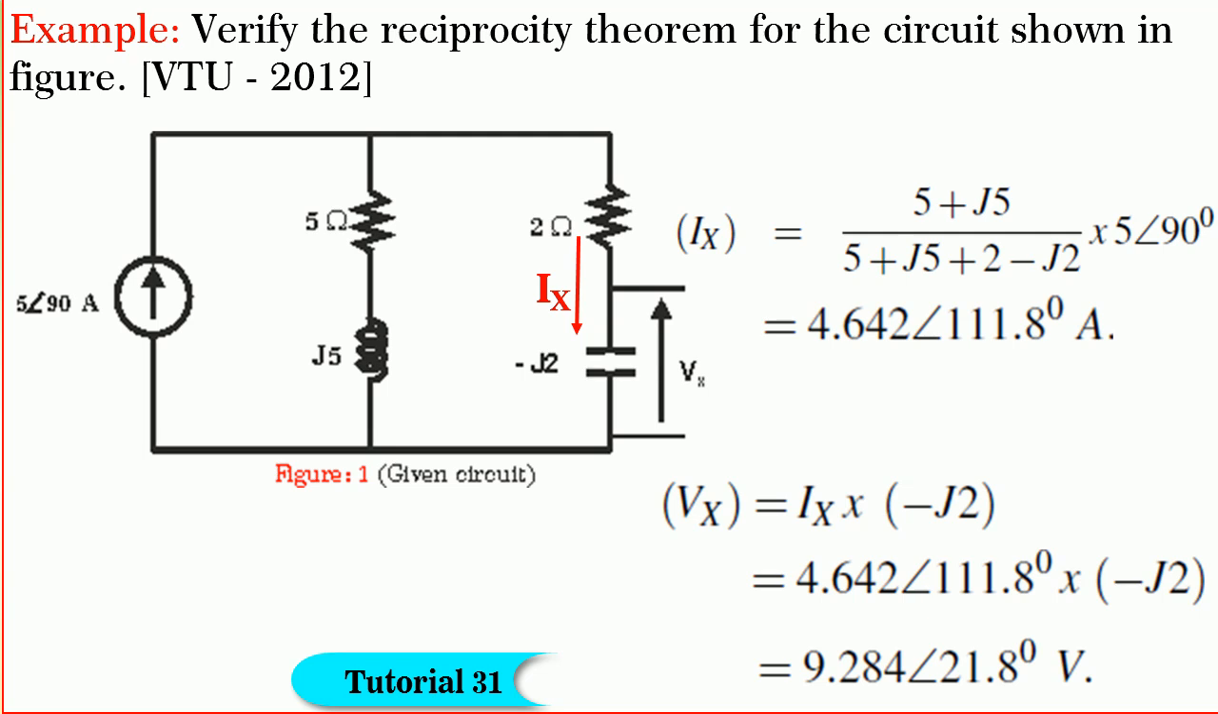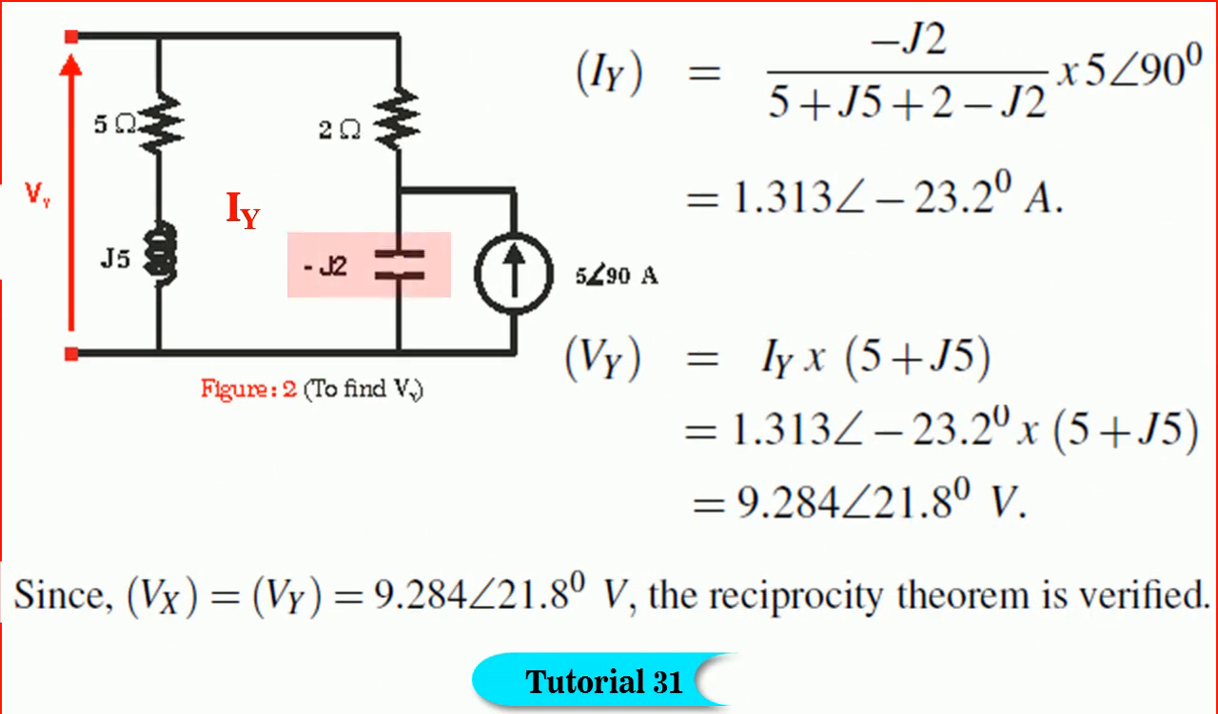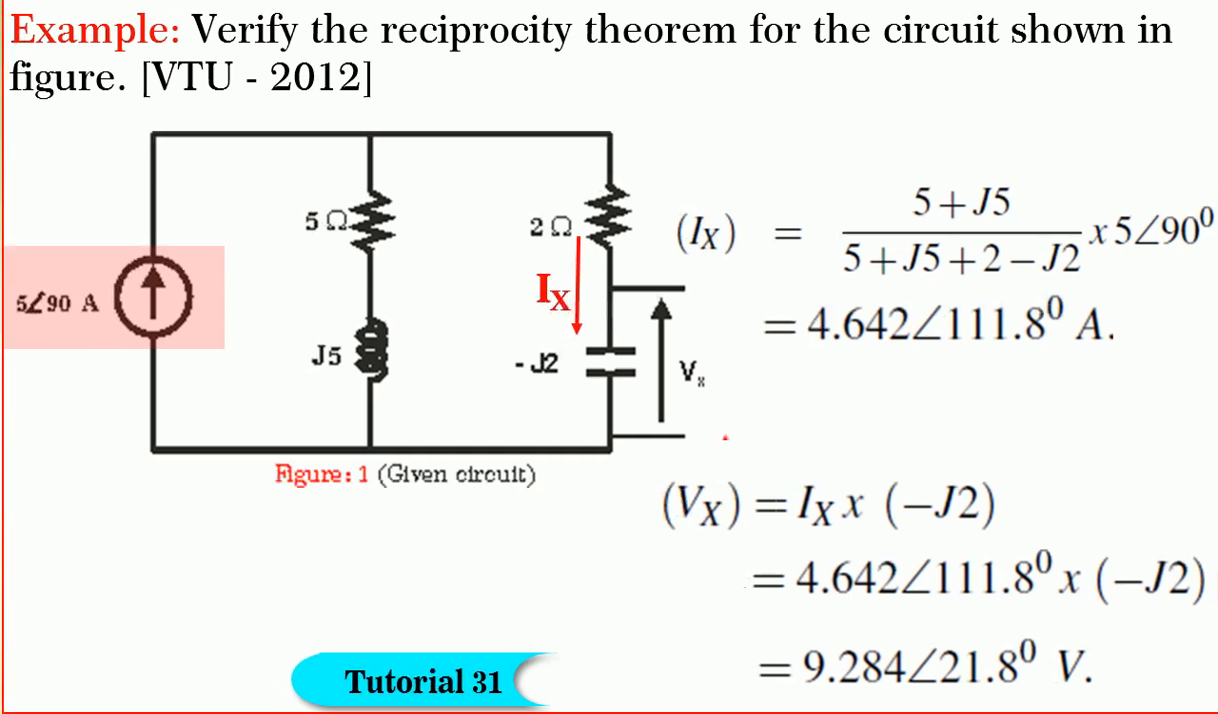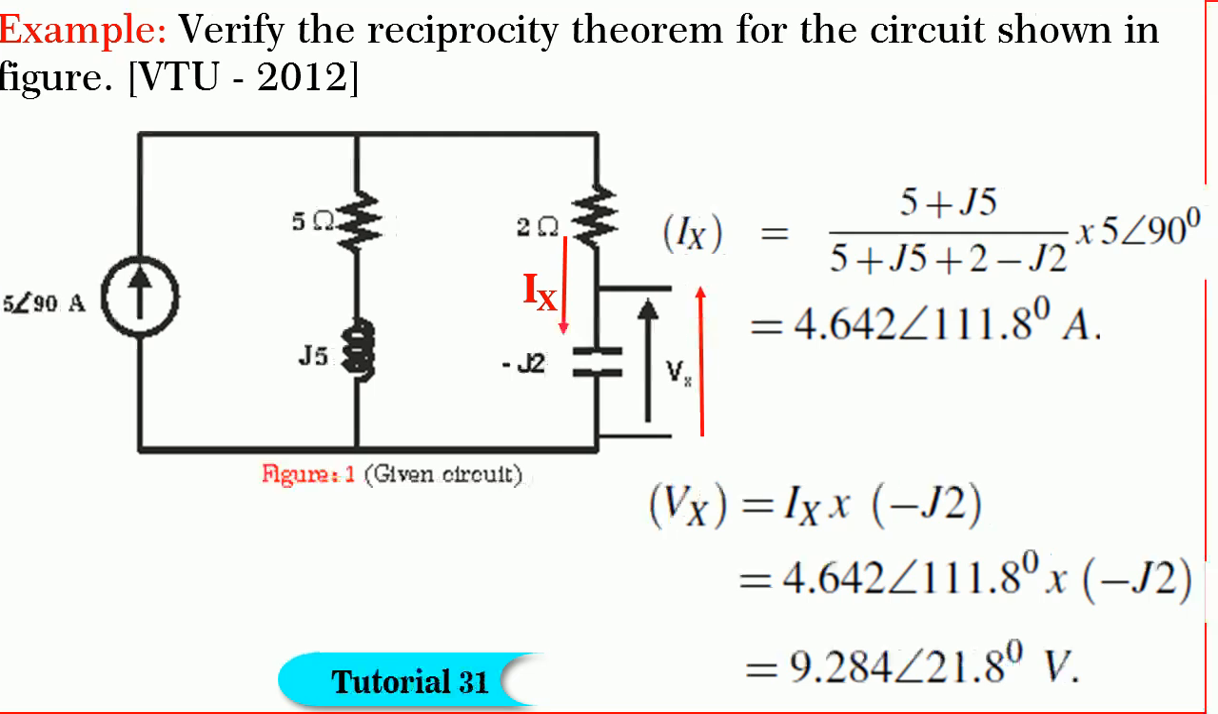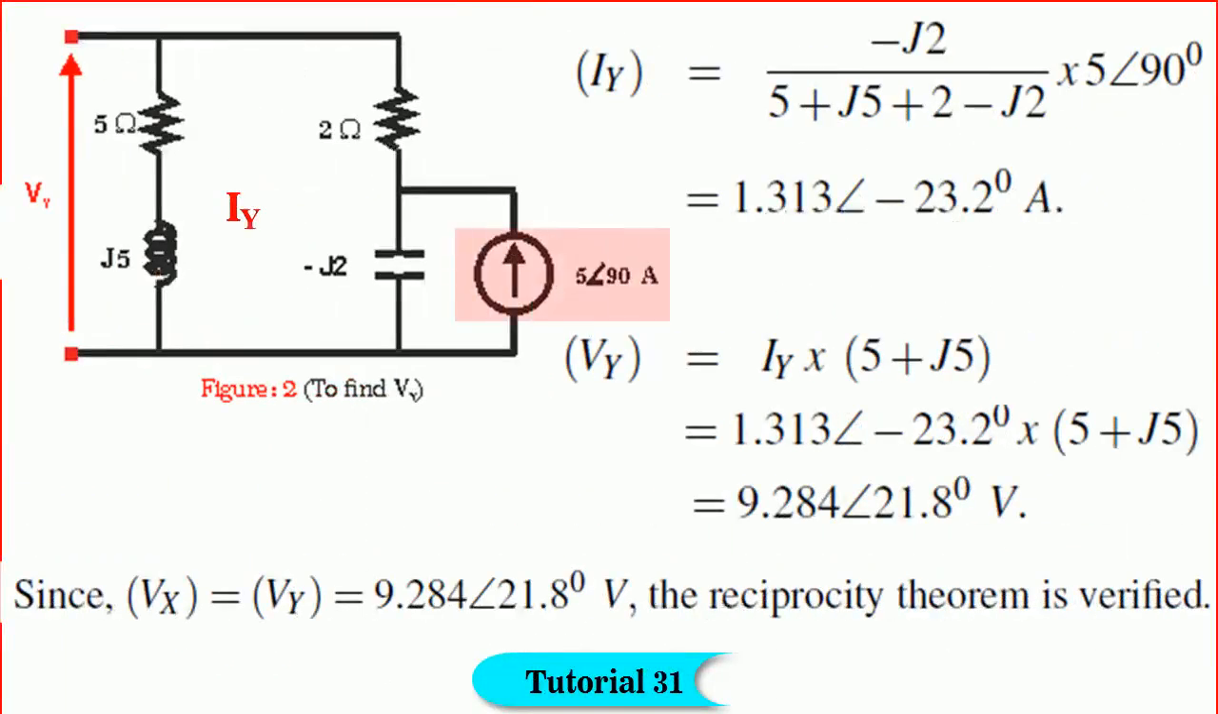and the response. We found Vx, which was the voltage across minus j2. We have to introduce the current source of 5 angle 90 amperes across minus j2 such that the polarity is maintained as in the original network. Observe the polarity of Vx, which is directed upwards. So, the current source that we introduce should also drive the power as in the original network, for which the direction of the arrowhead should have to be same as Vx.